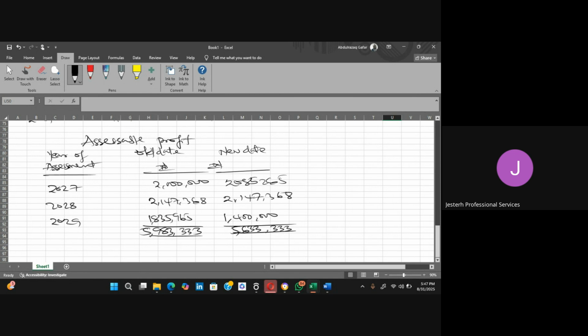So as the tax revenue authority, what they are going to select would be this one.